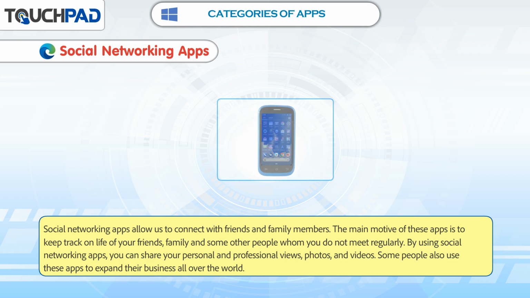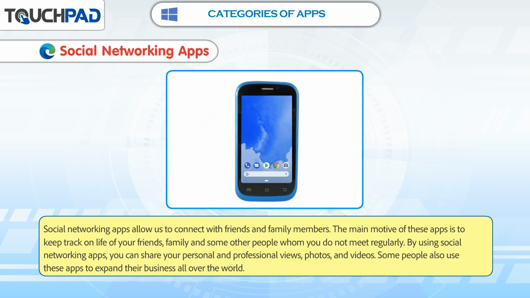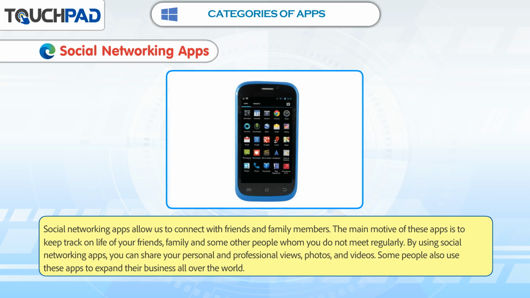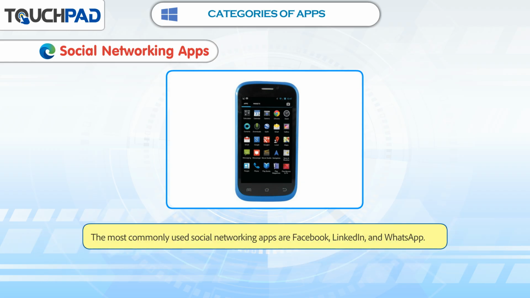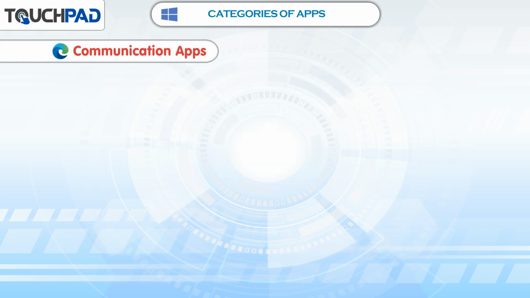Social networking apps. Social networking apps allow us to connect with friends and family members. The main motive of these apps is to keep track of the lives of your friends, family, and some other people whom you do not meet regularly. By using social networking apps, you can share your personal and professional views, photos, and videos. Some people also use these apps to expand their business all over the world. The most commonly used social networking apps are Facebook, LinkedIn, and WhatsApp.